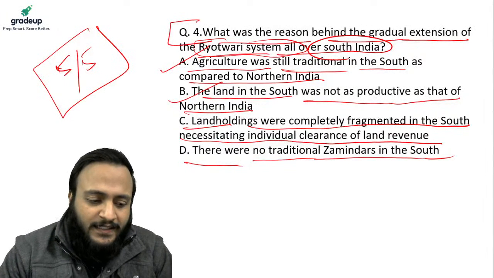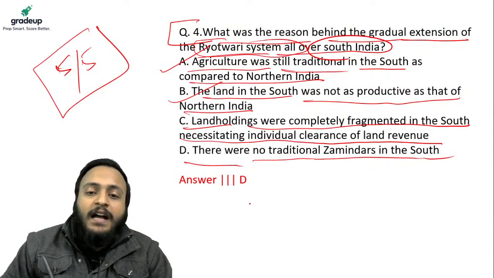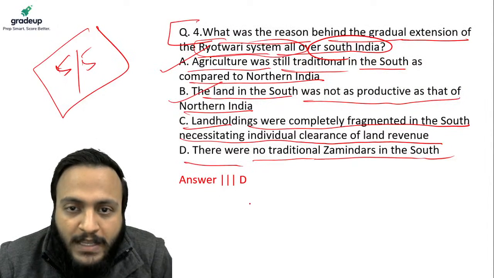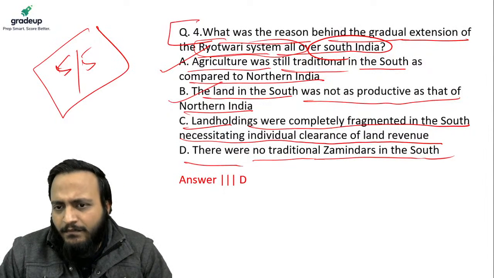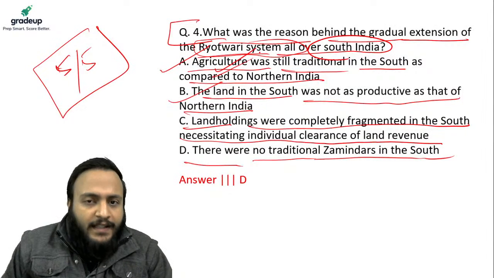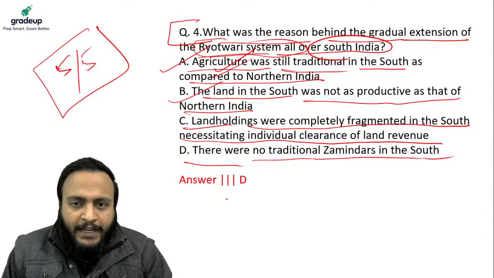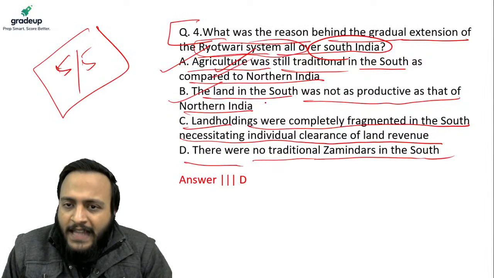Okay, so let's check the answer to this question, guys, and the answer is going to be D. Many people may think that it was A, like agriculture was still traditional. Some people may think that land in South was not as productive as that of Northern India.